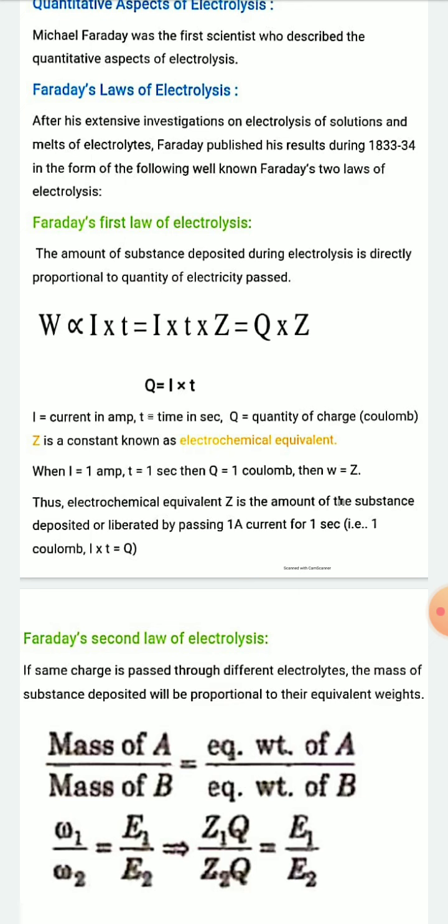You know that I into T, that is current into time, is also known as charge.